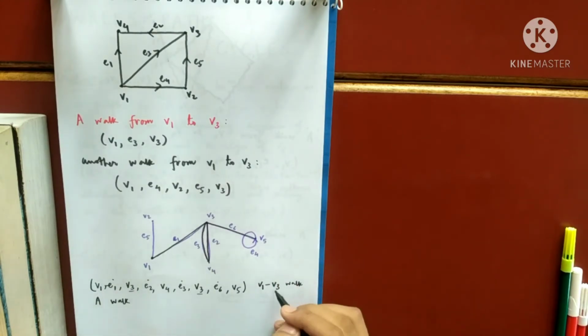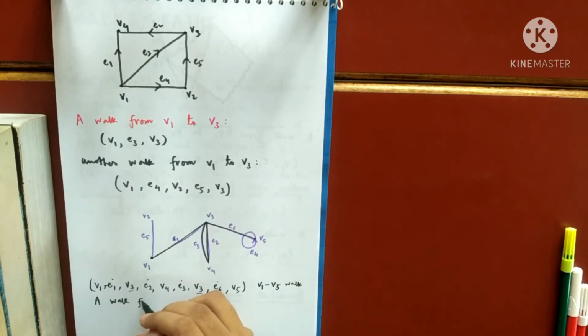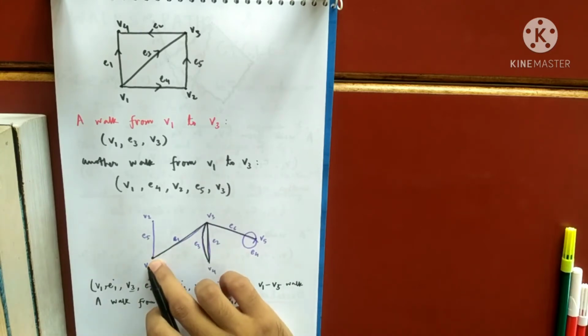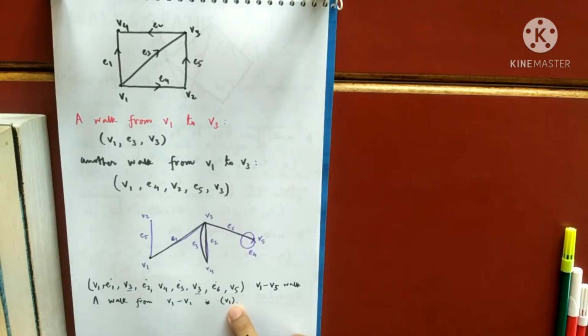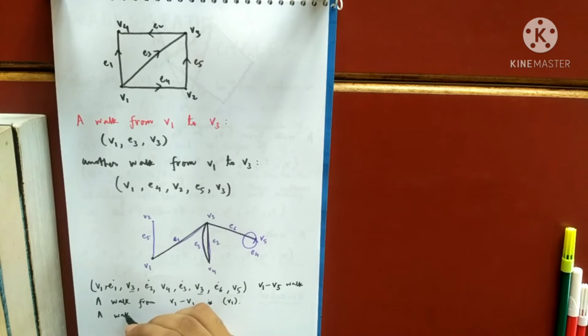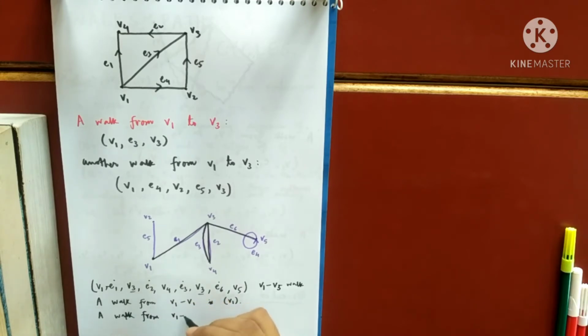So this was the V1 to V5 walk. And a walk from V1 to V1 may also look like this. This is a walk from V1 to V1, as simple as that, containing no edges. Another walk from V1 to V1 may be this.